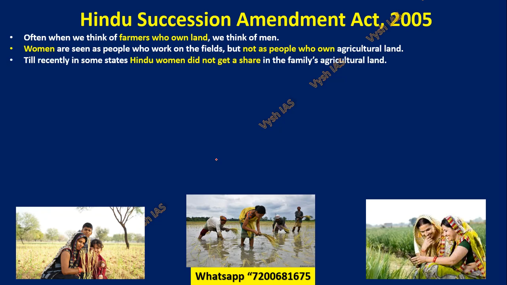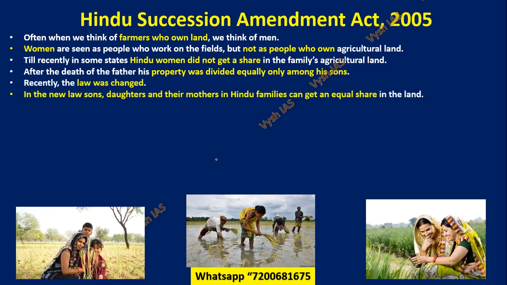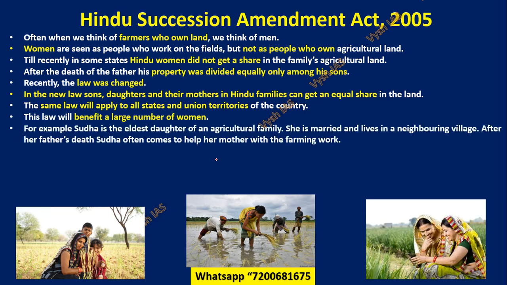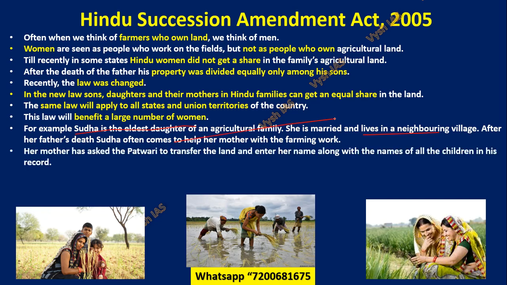So recently, the Hindu woman started getting a share of the family's agricultural land. After the death of the father, the property usually was divided among sons, but now the law has changed, and daughters and mothers will also get an equal share in the land. This is applicable to all states and union territories of the country. That is benefiting all women, and now women are actively participating in every field, not only agriculture. For example, there is one daughter who is married and living in another area, but she often comes and visits. In case the father dies, she will also get a share, and the mother can request the patwari to transfer the land into her name and the children's name equally.